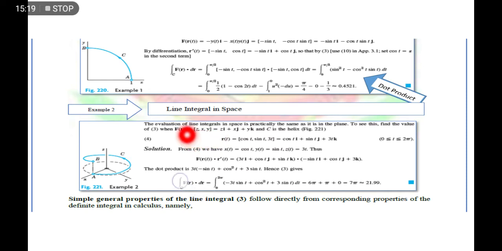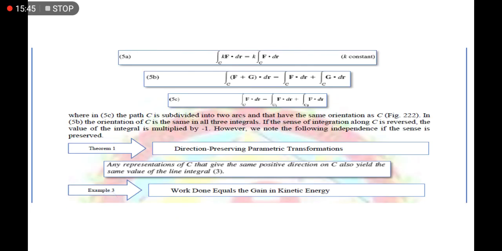Dito, x, y lang, it's because yung curve natin lies only on the x, y plane. Dito is nandun na siya sa 3-dimensional. So same process pa rin. You can use this method here to find the integration of this function with respect to this f of r or curve or this r of t. So same process, so you will find the final answer.